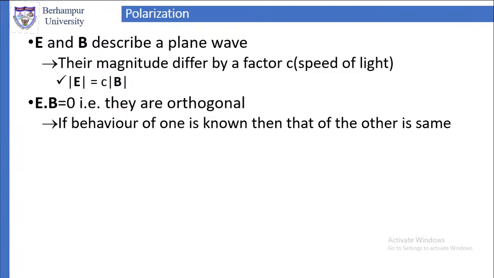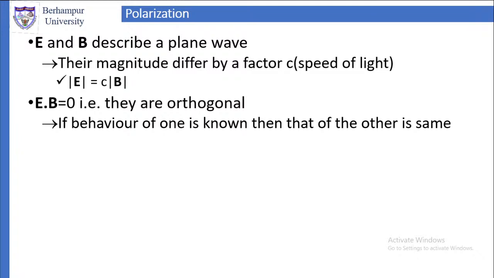So now we know two things: the relationship between their magnitudes, and their direction, because they are orthogonal.